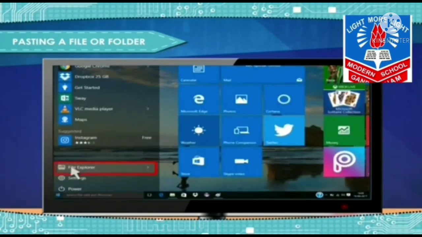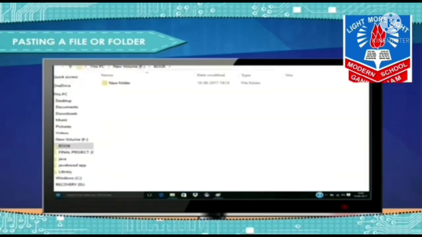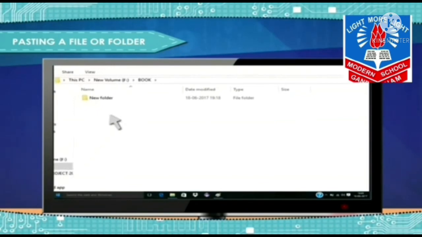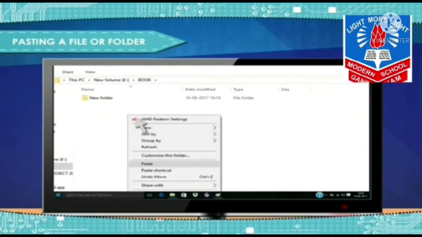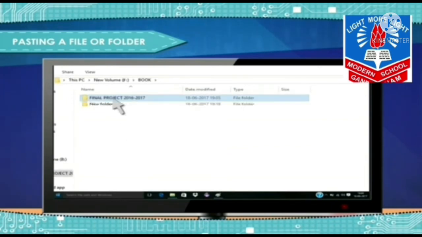Click on the File Explorer in the Start menu and explore the disk or folder where you want to keep the duplicate file or folder. For example, we can explore the F drive. Right click with the mouse and select the paste option from the right click menu. Then your file or folder appears as shown here.